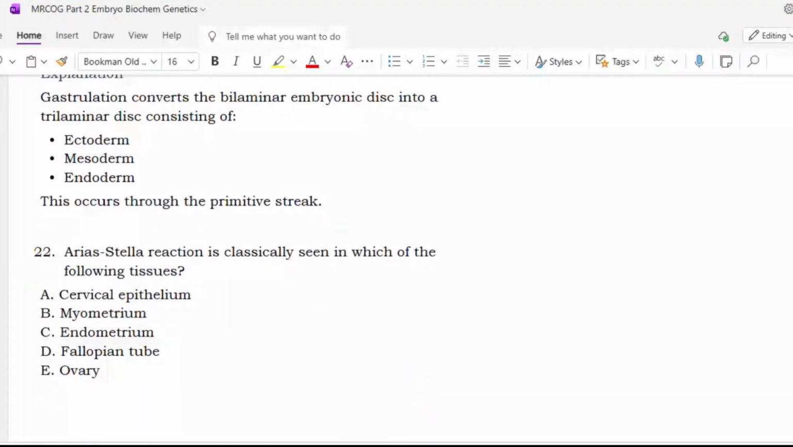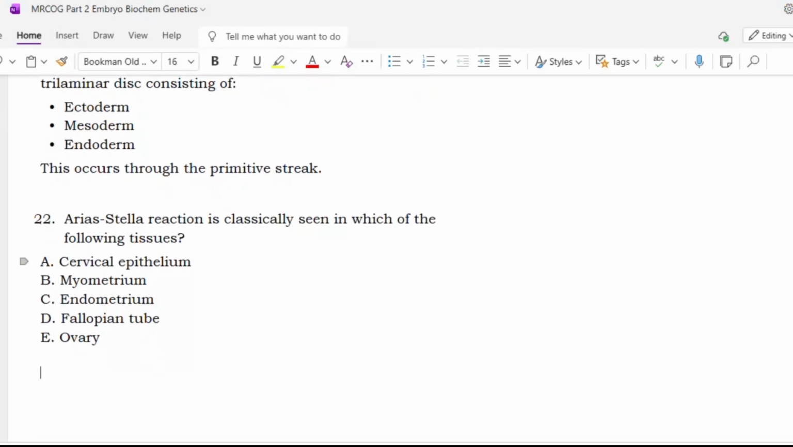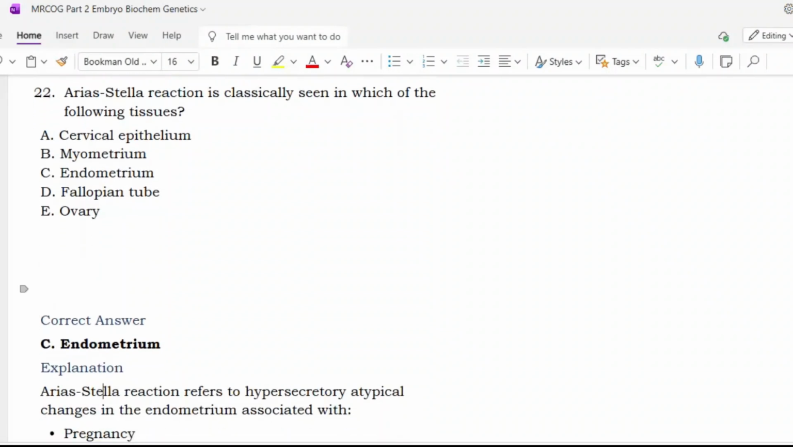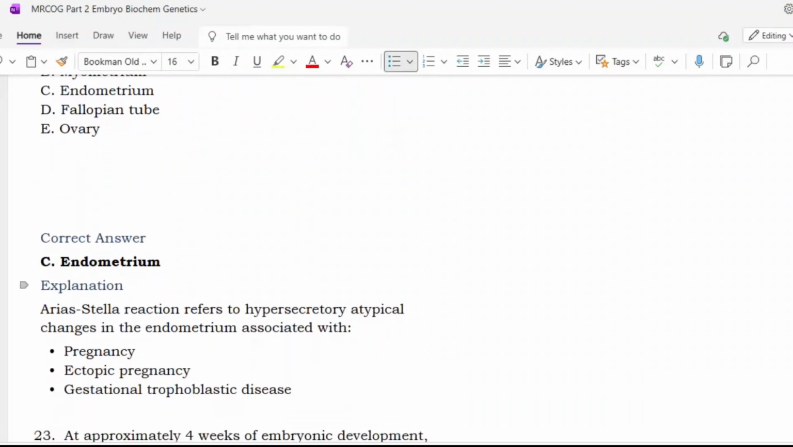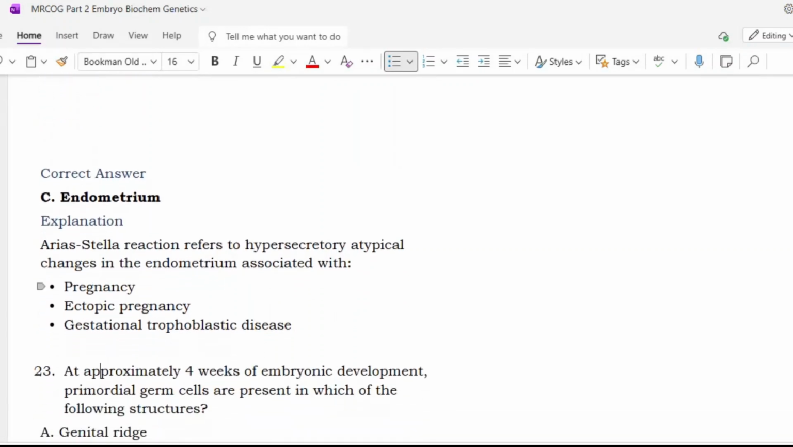Okay. The Arias-Stella reaction is classically seen in which of the following tissues? Cervical epithelium, myometrium, endometrium, fallopian tube, ovaries. In placenta, endometrium, sir, option C. Yes, it happens in the endometrium. The Arias-Stella reaction refers to the hypersecretory or atypical changes in the endometrium associated with pregnancy, ectopic pregnancy, and gestational trophoblastic disease.